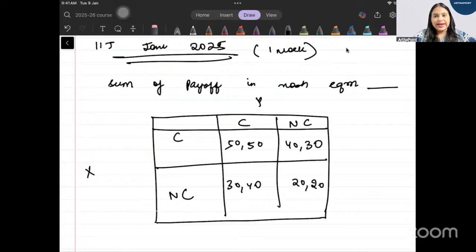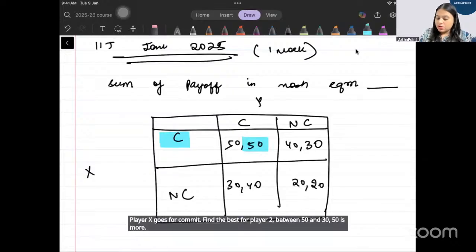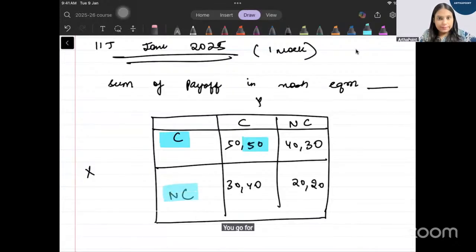Very good. That is, in fact, correct. So you find Nash equilibrium. Player X goes for commit. Find the best for player 2. Between 50 and 30, 50 is more. You go for not commit. Compare numbers after comma. Between 40 and 20, 40 is greater. Then this goes for commit. Compare number before comma. Between 50 and 30, 50 is greater.